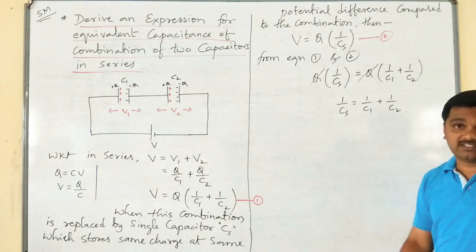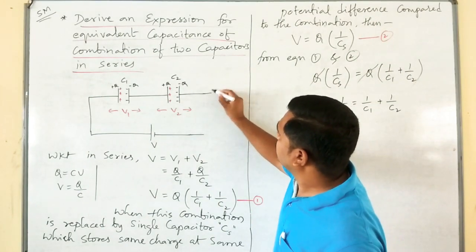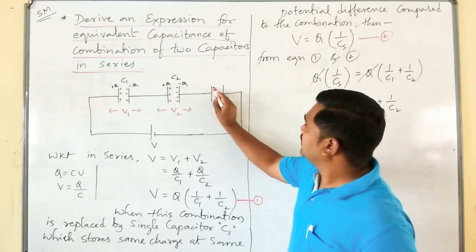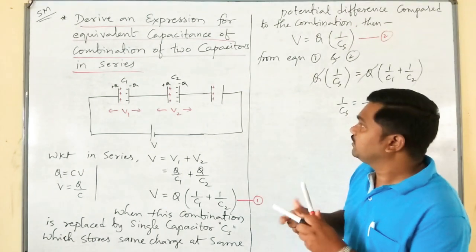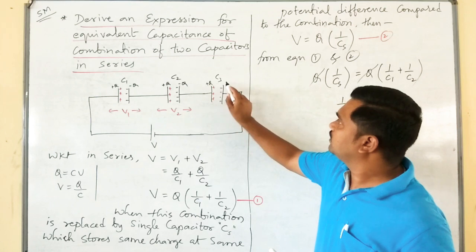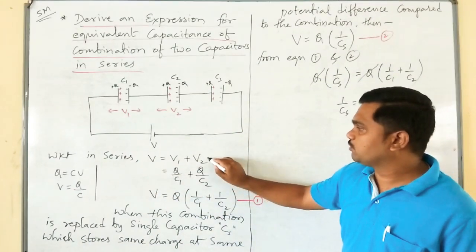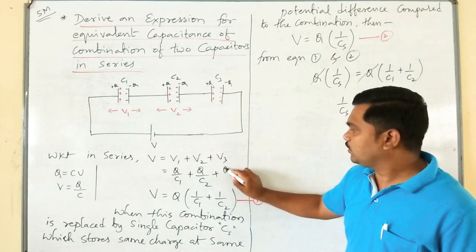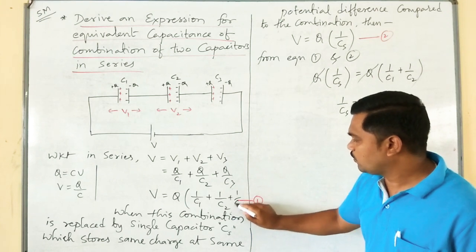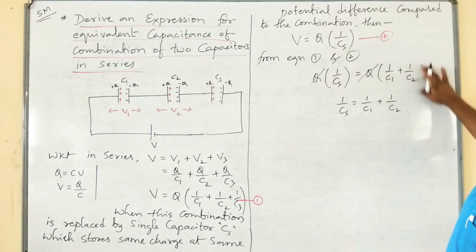If we have 3 capacitors, it is the same thing. Suppose you have to add one more capacitor. Here also positive charge will come, here the negative charge will come. Call it C3. This is plus Q, this is minus Q. Then in series V is equal to V1 plus V2 plus V3. That is Q divided by C3, and here one more term will come, that is 1 by C3.